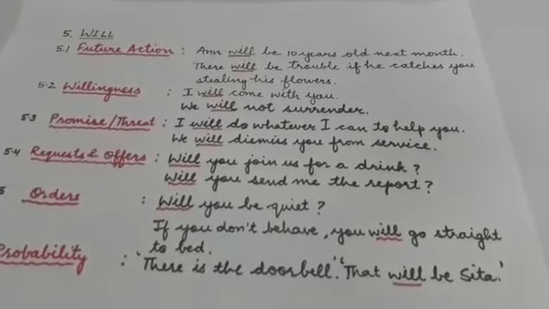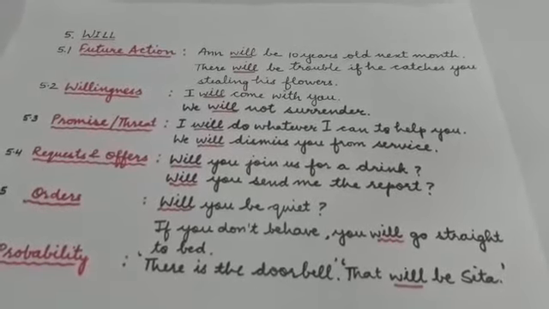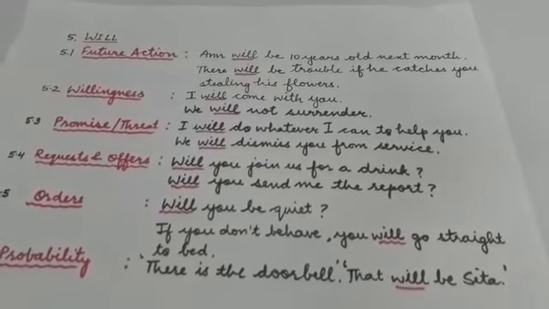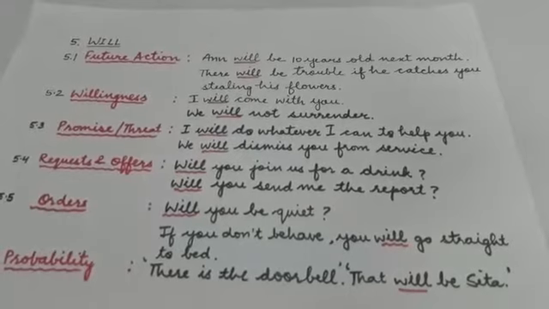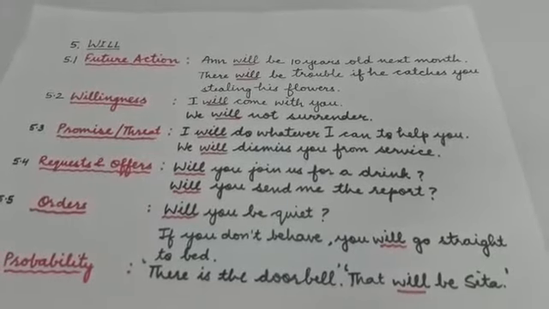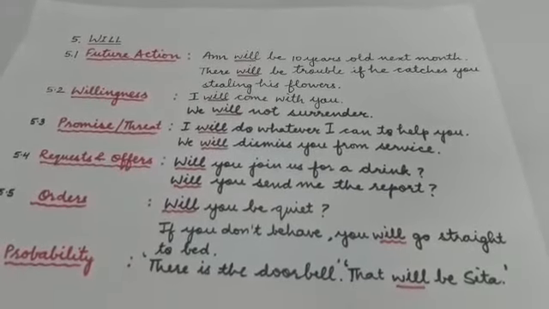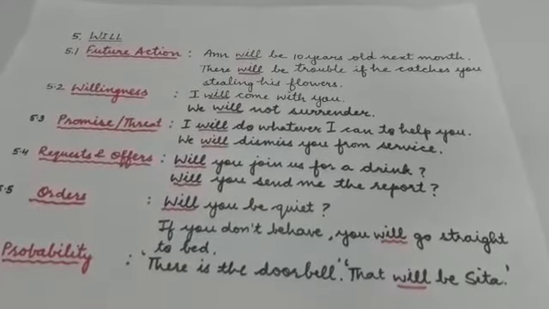For example, Ann will be 10 years old next month. So this is for sure, this is a future action that is going to happen. There will be trouble if he catches you stealing his flowers. So both these examples denote things which are going to happen in the future.